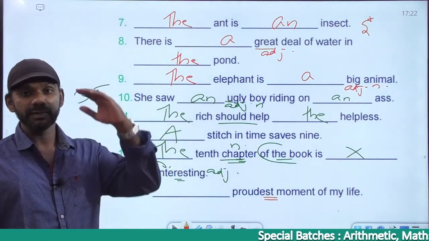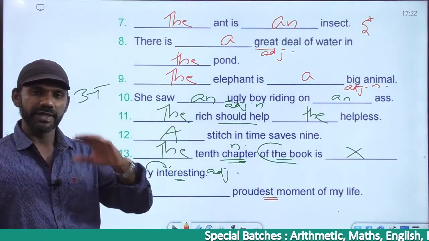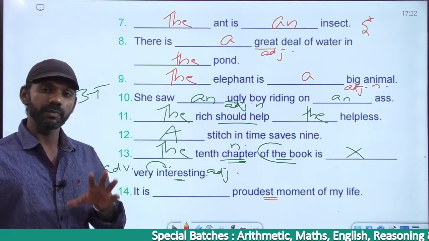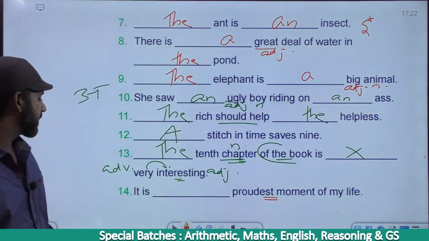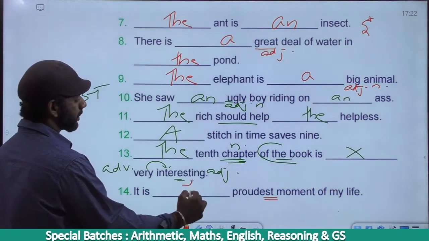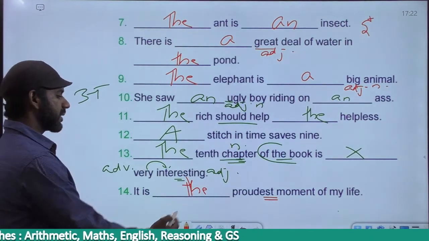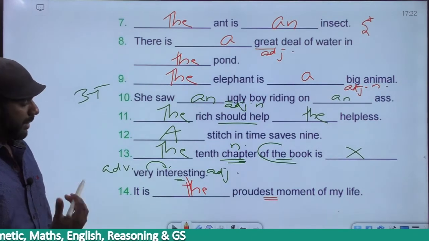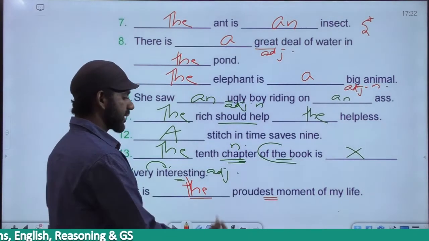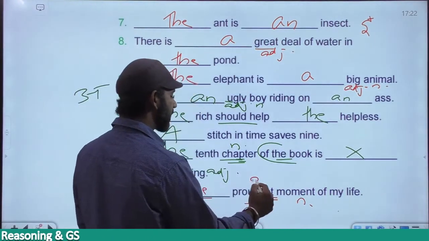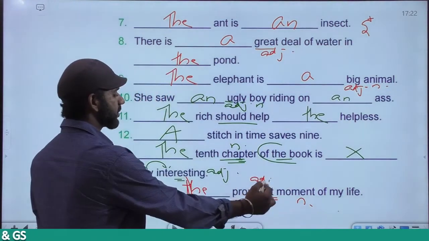Superlative means we're referring to a specific level. As we're referring to a specific level, in front of a superlative degree adjective, it must be the. So it is the proudest moment of my life. Moment is a noun because after an article comes a noun. Proudest is anyway an adjective, and to a superlative degree.